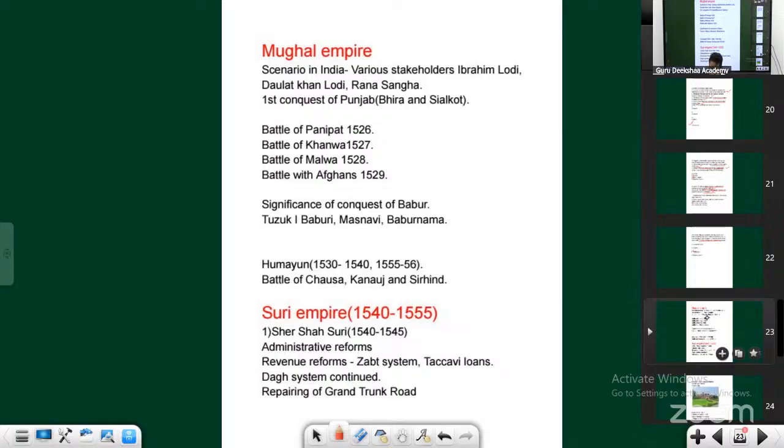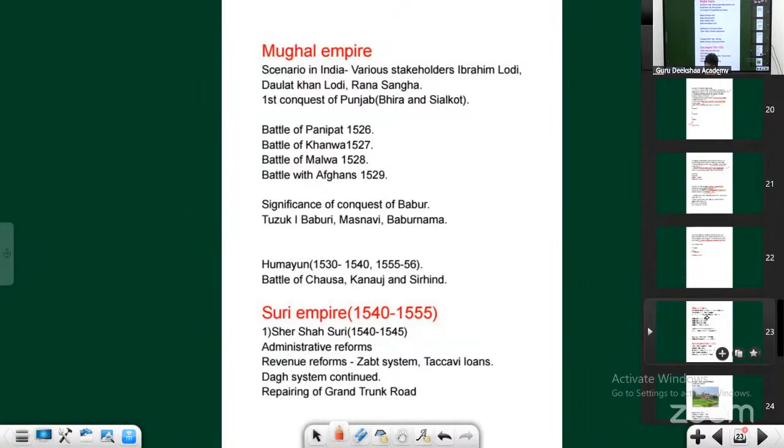When the war took place, Babur was able to defeat Ibrahim Khan Lodi. That whole battle is called the First Battle of Panipat, fought between Babur and Ibrahim Lodi.